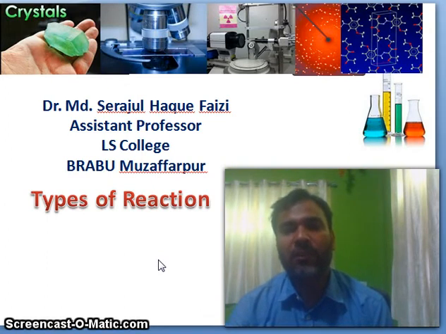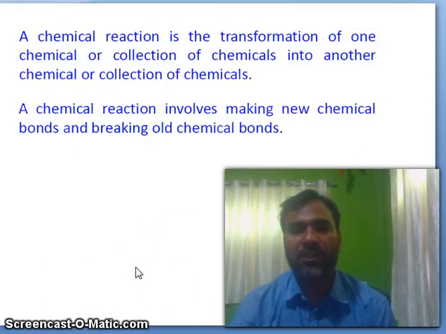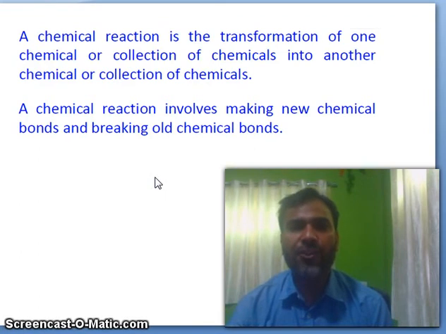So today in this video I am going to explain about types of reaction. So let us start with the types of reaction. So what is a reaction actually? A chemical reaction is the transformation of one chemical or collection of chemicals into another chemical or collection of chemicals. A chemical reaction involves making new chemical bonds and breaking old chemical bonds.